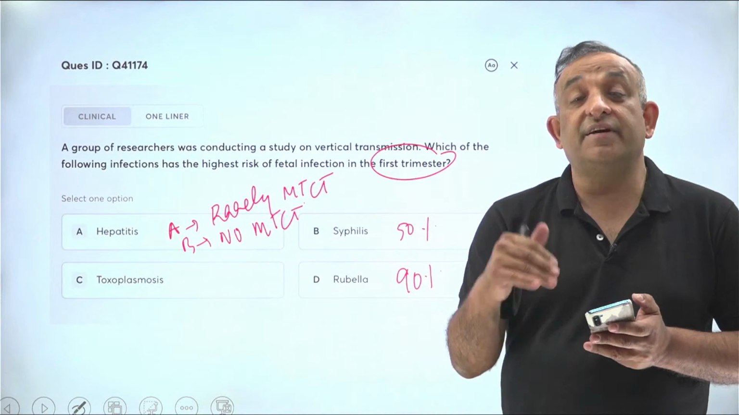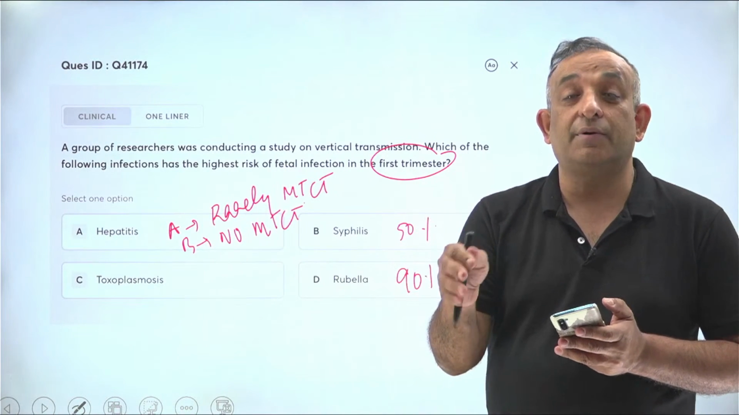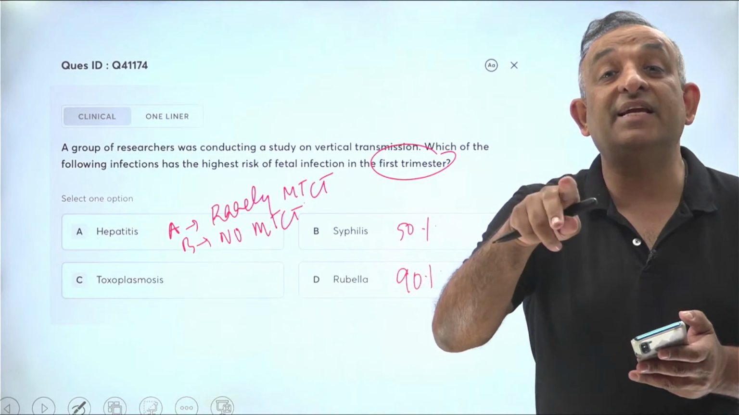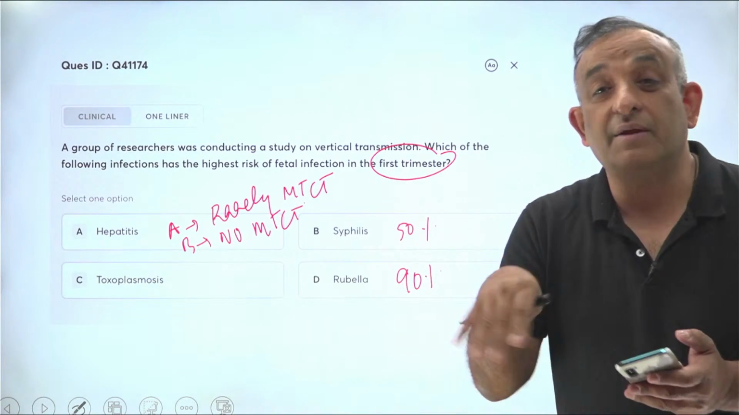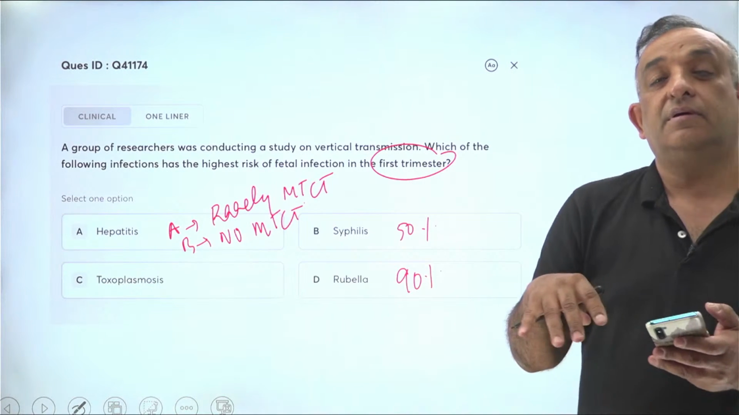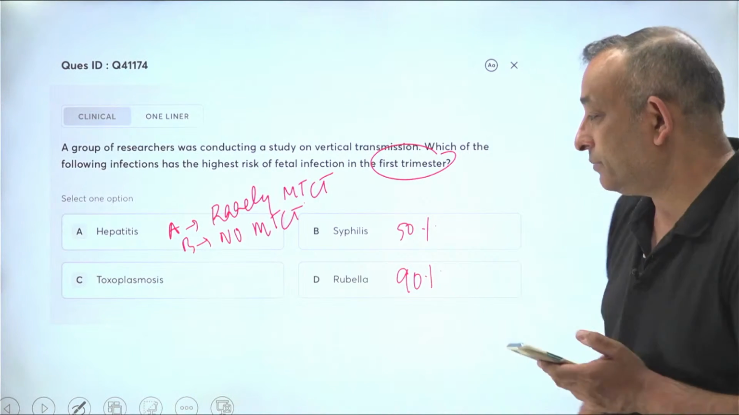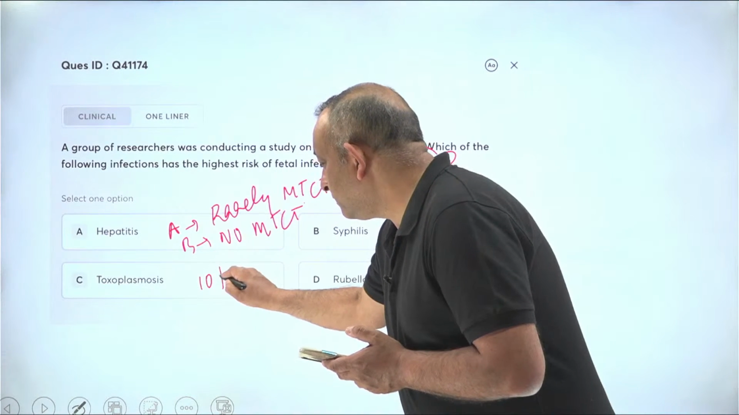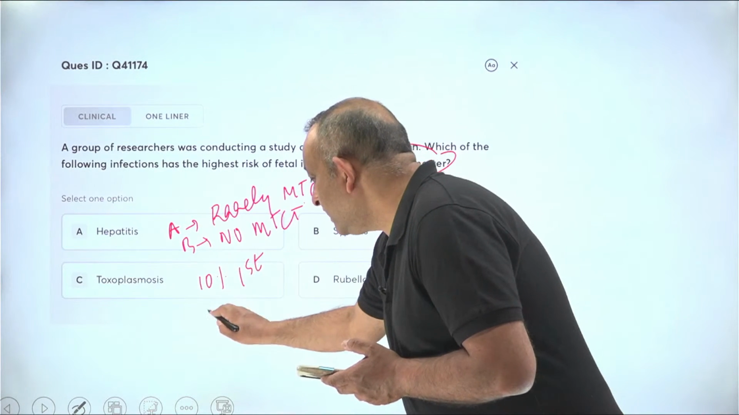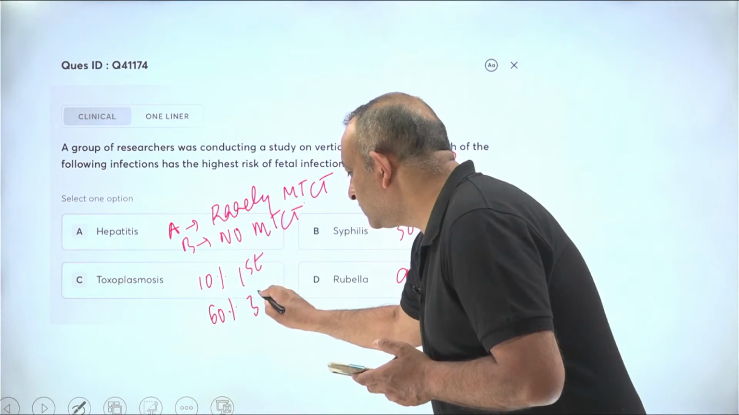Yes, hepatitis B has a very high chance of transmission during labor. So we call hepatitis B perinatal, okay? We call it peripartum. During the perinatal or peripartum period, transmission of hepatitis B is known to happen. Toxoplasmosis in the first trimester is only 10%. It is 60% in the third trimester.